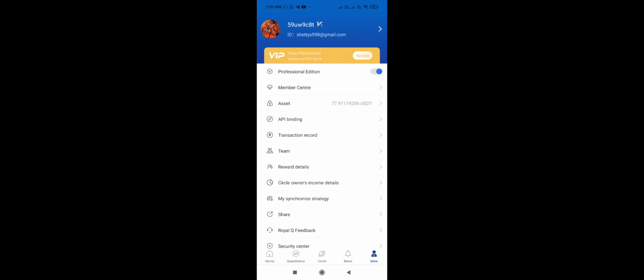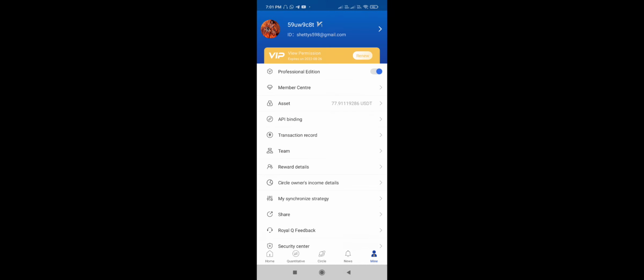You have to press this, click here, I have agreed to Royal Q, and you have to pay the $100 as fees for a year. And you can see here the expiry time will be for a year. And you will keep some amount like $20, 30, 40, $50 over here for your fuel charges.